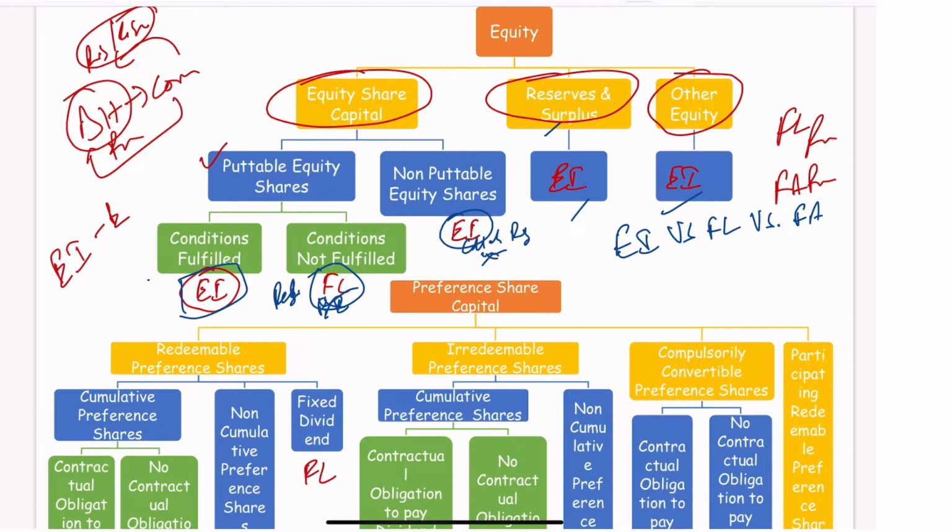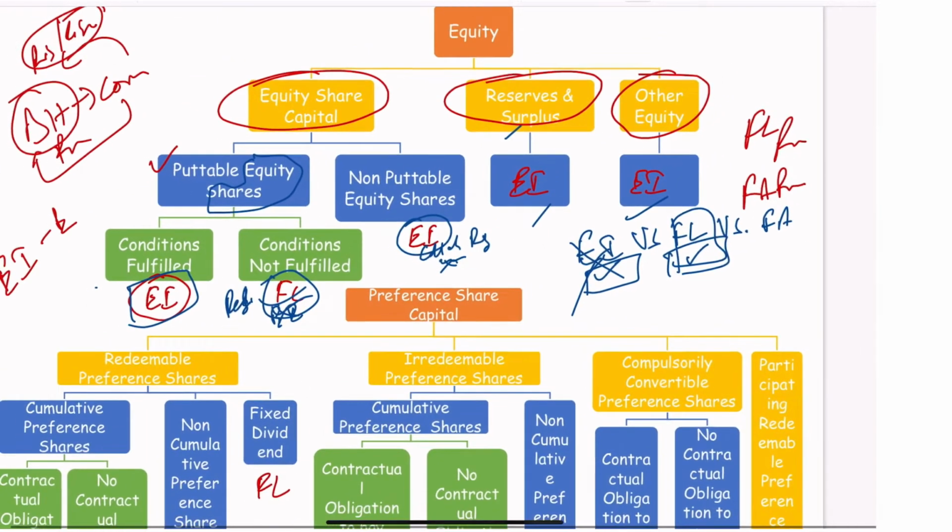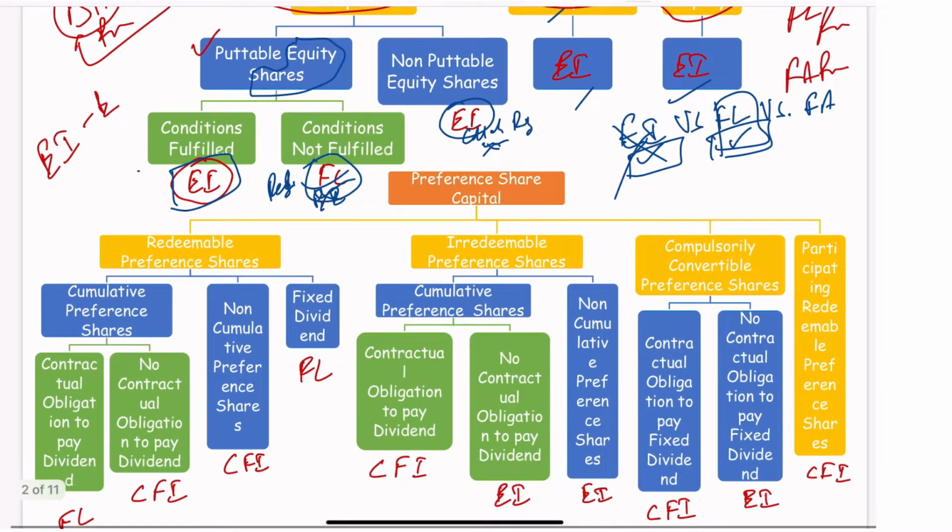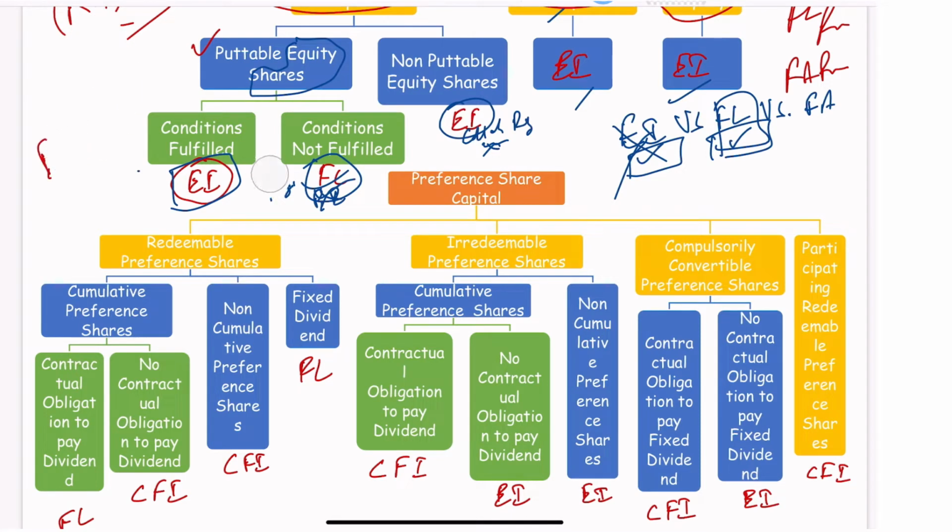Once you classify it as an equity instrument, its recognition, classification, subsequent measurement, derecognition and all is different from when you classify it as a financial liability. So if there is a puttable equity share, even though it is an equity share by name, it is considered to be a financial liability for the purpose of IFRS, and the treatment should be as per the financial liability and not as per the equity instrument. So that is the essence of this classification.